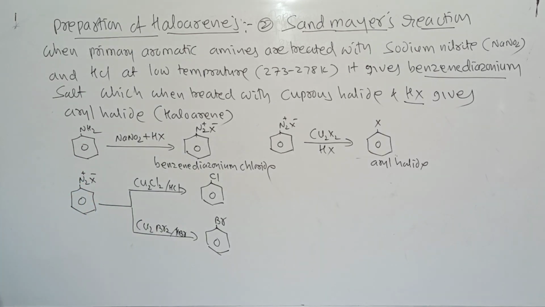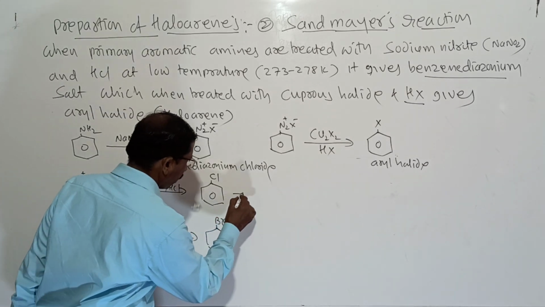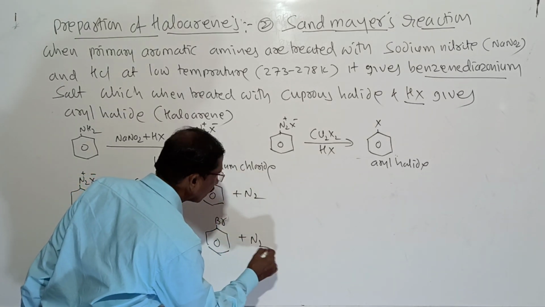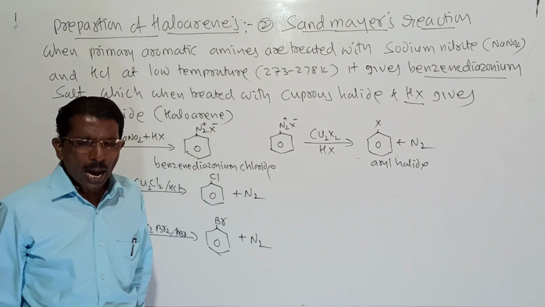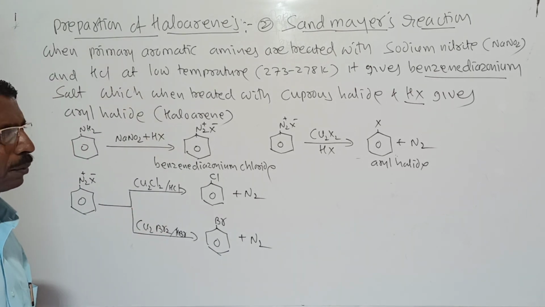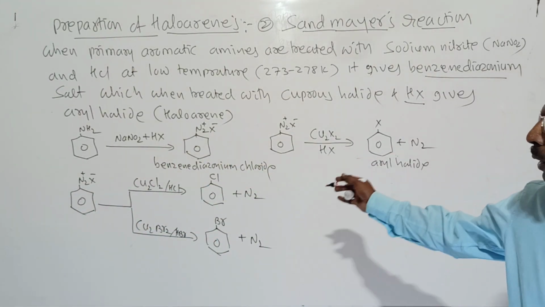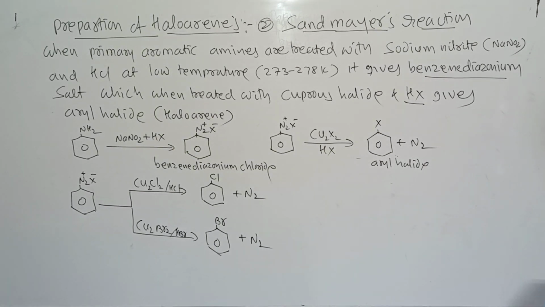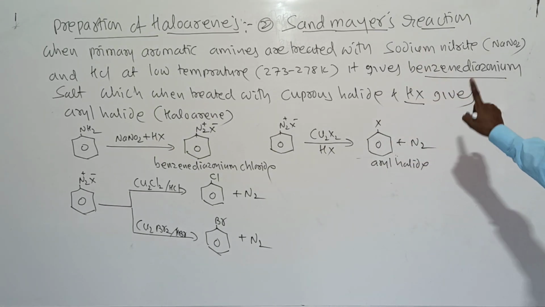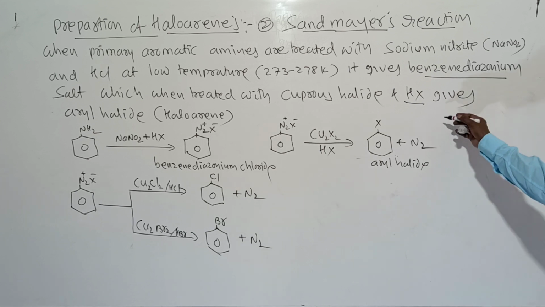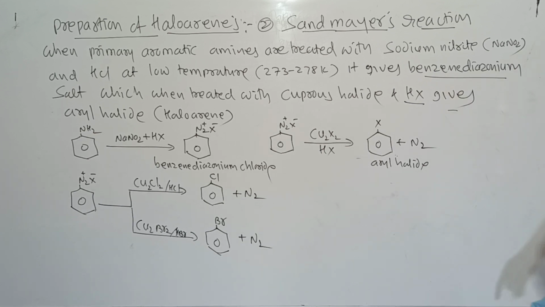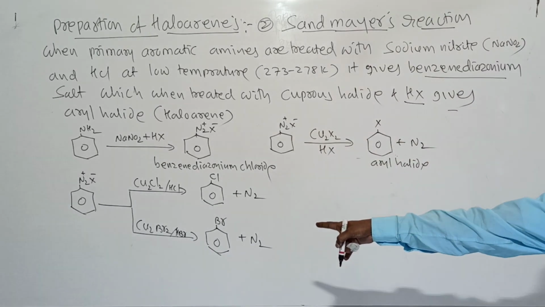So you write any one reaction here. So here it is the reaction, and here this nitrogen gas is released, plus HCl, and here also it gives N2. And this reaction can also be written in different ways. Look here, and this is for 3 marks. What is Sandmeyer's reaction? When primary aromatic amines are treated with sodium nitrite and HCl at low temperature, it gives benzene diazonium salt, which when treated with cuprous halide and HX, it gives the aryl halide. So I have written the general reaction, and also I have taken an example.